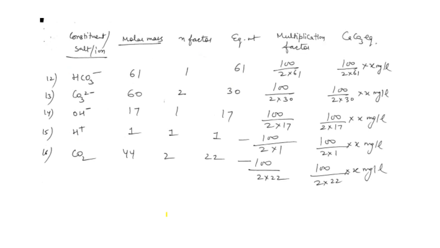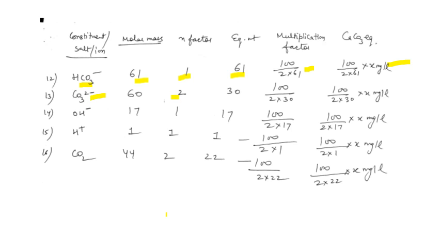Here I have taken the ions. The bicarbonate ion, if it is present in the ionic form. The salt form we have understood previously. If it is in the ion form, we have the bicarbonate ion. The charge is 1 in the bicarbonate ion. Its weight is 61. What will be the equivalent weight? It is molar mass upon N, that is 61. What is its multiplication factor? And the CaCO3 equivalent we have to multiply by X. The same is true for carbonate.